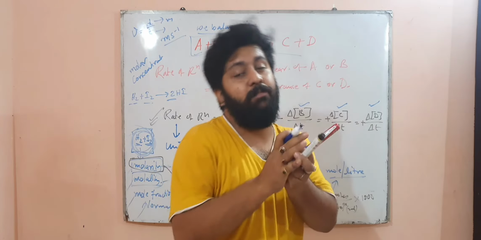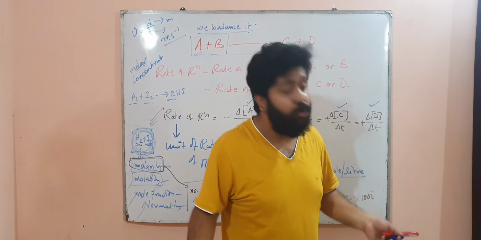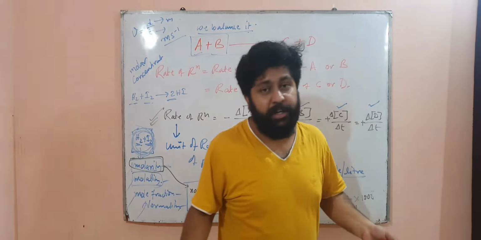Either way, they are in mixture form. If you want to know the concentration of one component of the mixture in a reaction vessel, you express it with respect to the others. That's why you use molarity, mole fraction, normality. In case of molarity, this is the definition and this is the formula, and the unit is mole per liter. In case of reaction, you use molarity.